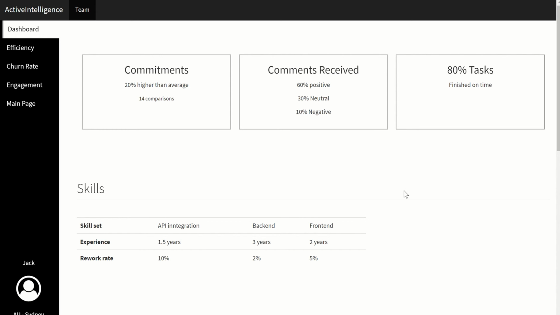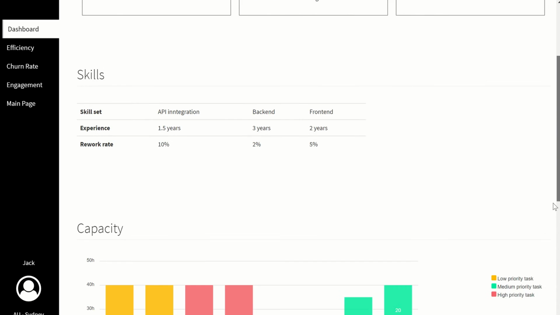Based on the number of endpoints each employee is touching, we also take that into account so that we can find his experience, not just based on his LinkedIn profile or CV, but based on real-time intelligence. As you can see, his skill set is API integration, backend and front end, and his experience is mostly on the backend. Also, we look into the rework rate, that means how many times his work had to be redone. From here you can see backend needed less rework, which means he's very good as a backend engineer.